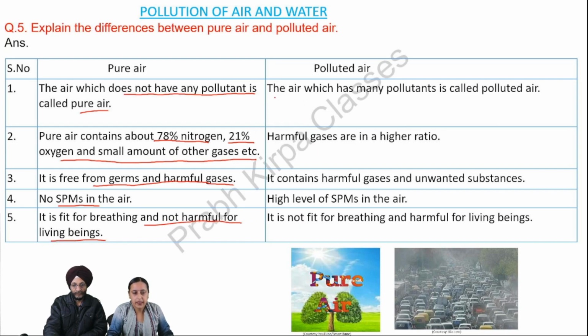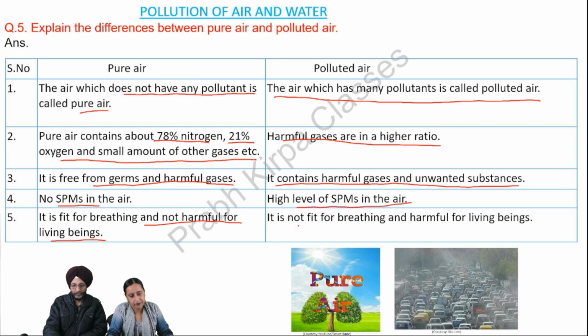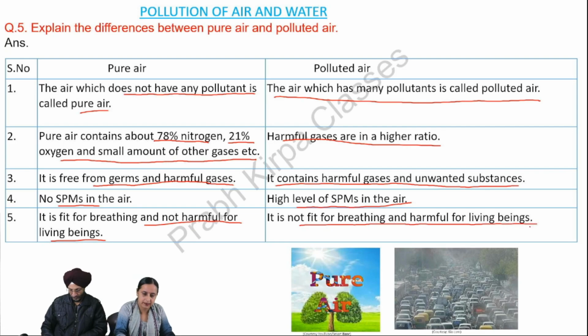Polluted air. The air which has many pollutants is called polluted air. Harmful gases are in a higher ratio. It contains harmful gases and unwanted substances. High level of SPMs in the air. It is not fit for breathing and harmful for living beings.